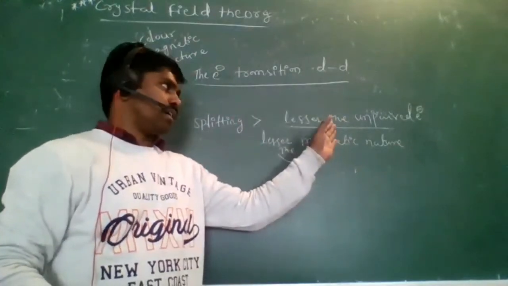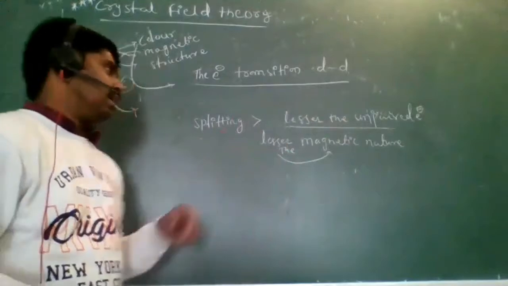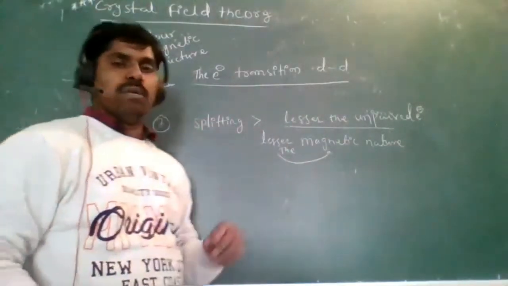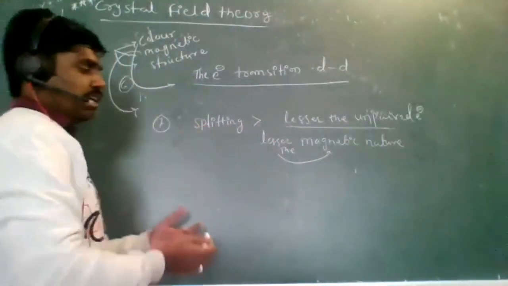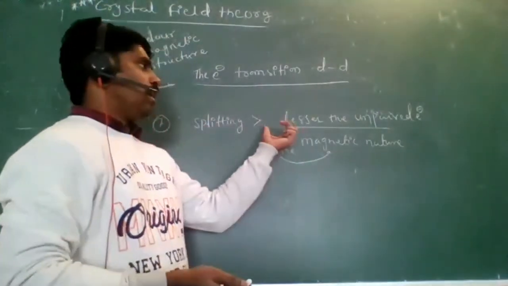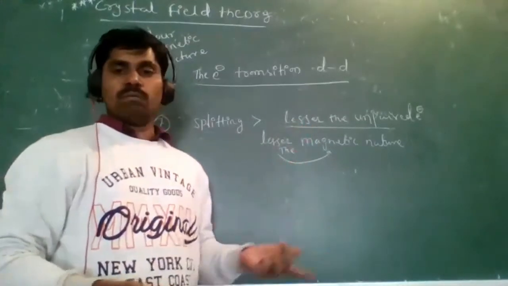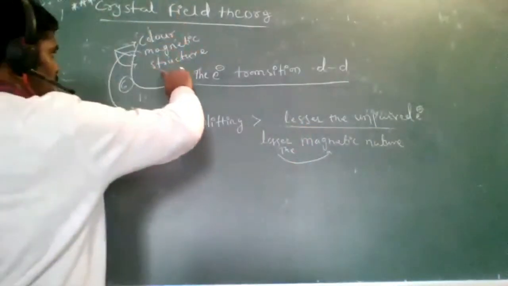Lesser the unpaired electrons, lesser the magnetic nature. That is the seventh point, magnetic behavior. Clear? Right. And if the splitting is less, unpaired electrons are more and the magnetic behavior is also more. Is that clear? Right.